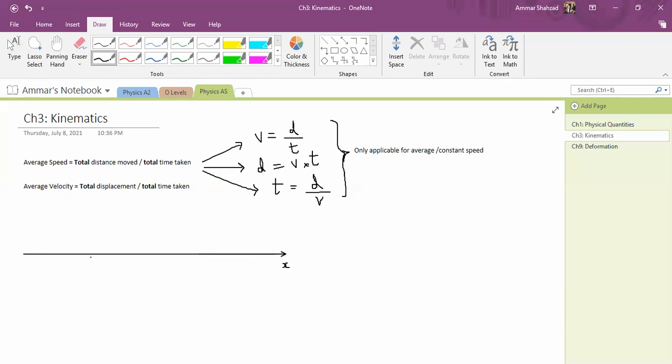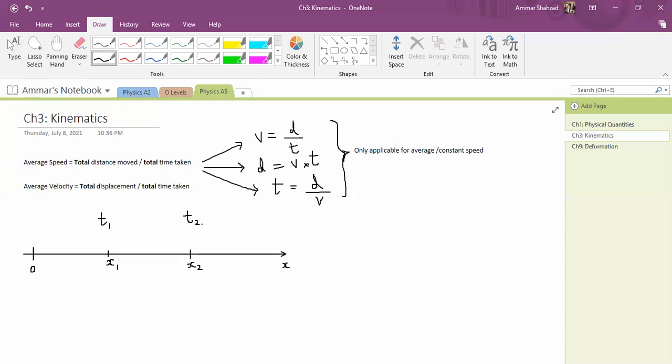Okay, and let's say this is your 0 mark, and then after that, let's say at some position you were over here, x1, and after some time you were over here at x2. Let's say this was time t1 when you were over here, and this was time t2.